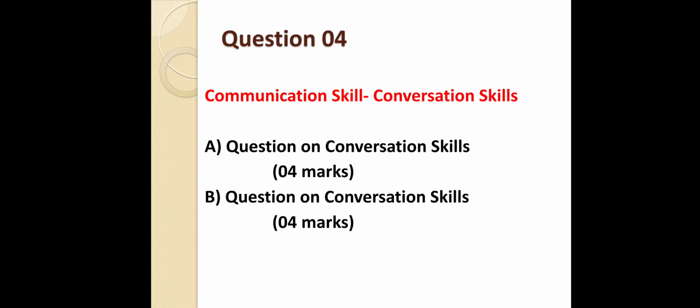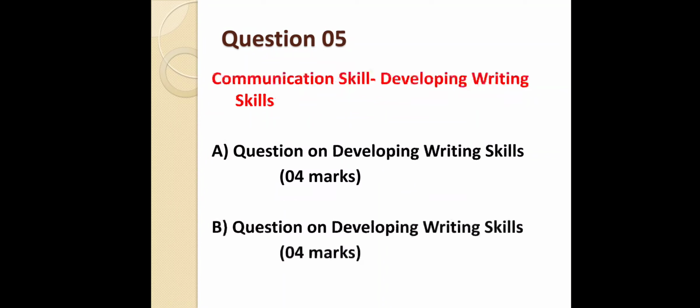In question 4, that is question 4A and question 4B, the marks will be 4 plus 4, so 8 marks. So question 4 is totally devoted to 8 marks. After this, there is question 5, and in question 5 there are again 2 parts, question 5A and question 5B, and both of these are devoted to the developing writing skill unit. So these 3 units are there of communication skill in question 3, question 4 and question 5. Question 3 is for 9 marks, question 4 is for 8 marks, and question 5 is again for 8 marks. So in short, we are able to understand.